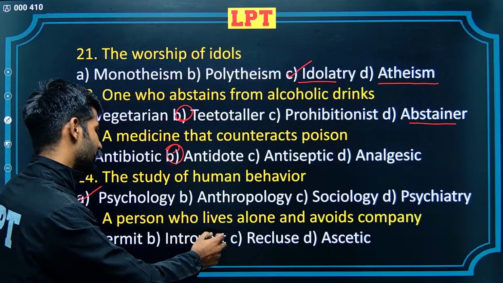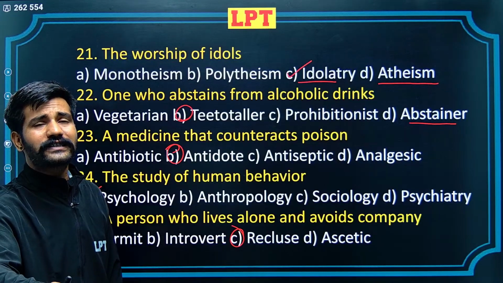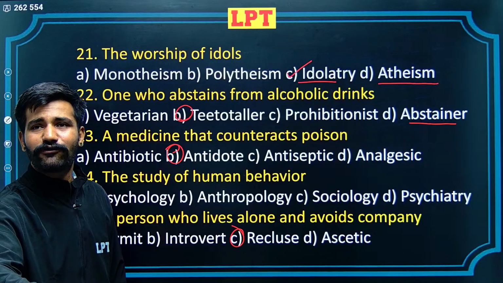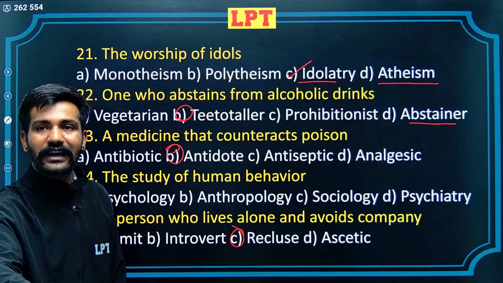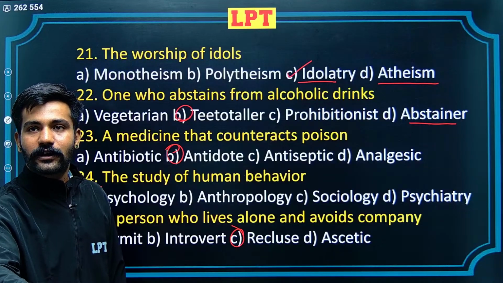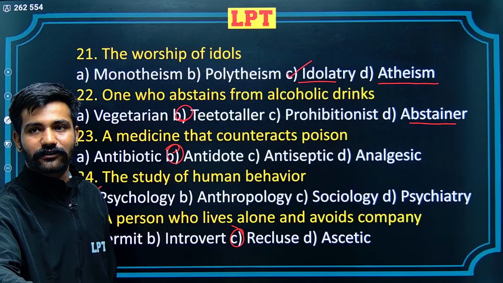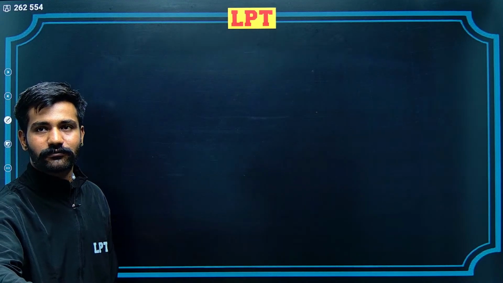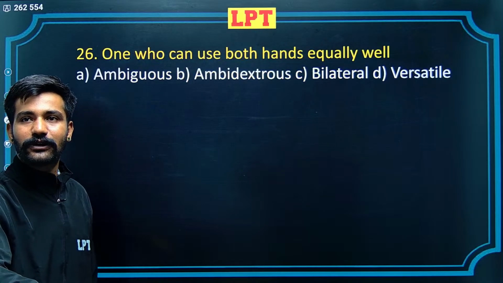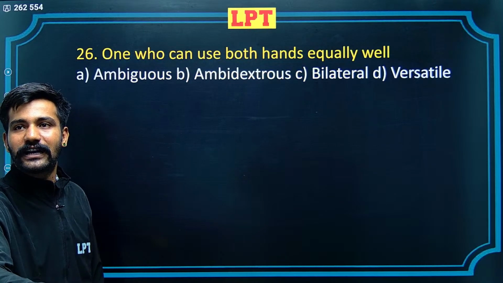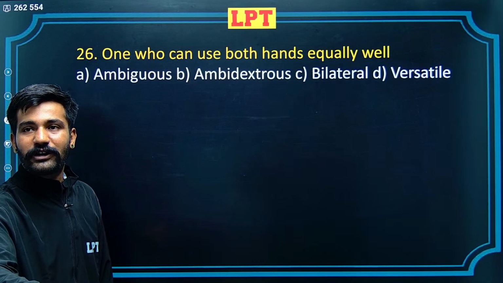Ascetic would be someone, a person for whom pain and pleasure both mean the same. Someone who does not recognize the difference between pain and pleasure can be called an ascetic. It would also be for religion. Okay, one who can use both hands equally well: ambiguous, ambidextrous, bilateral and versatile. Bilateral would mean between two parties.